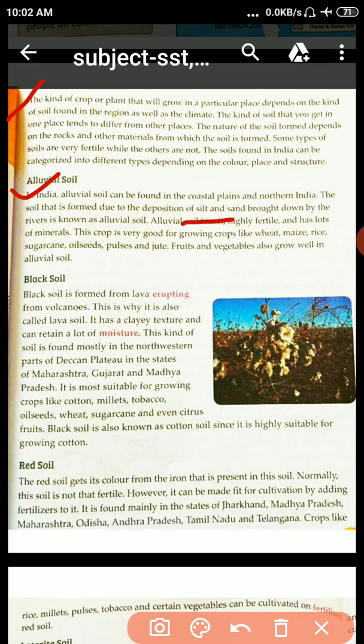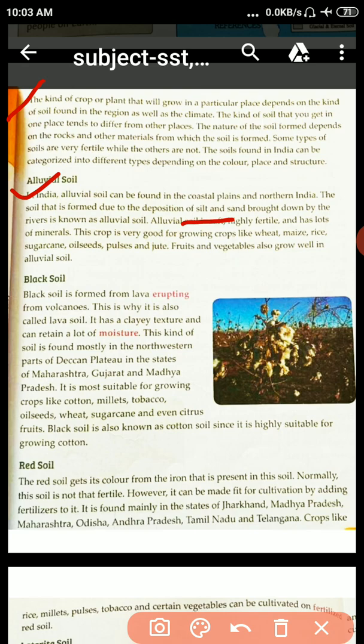Fruits and vegetables also grow well in alluvial soil. Because why is it so? Because alluvial soil is soft, highly fertile and has lots of minerals in it. That's why we find different types of vegetables, fruits and crops here.